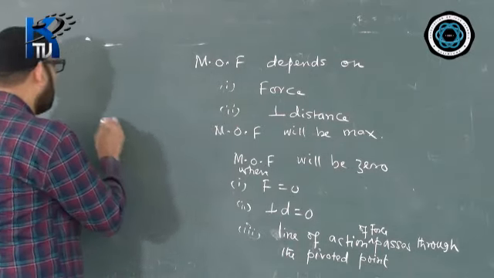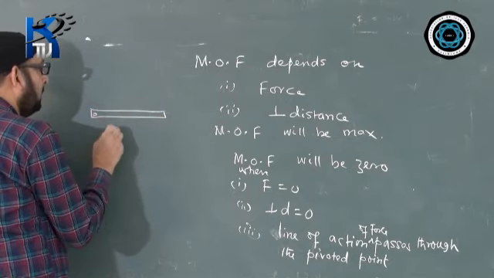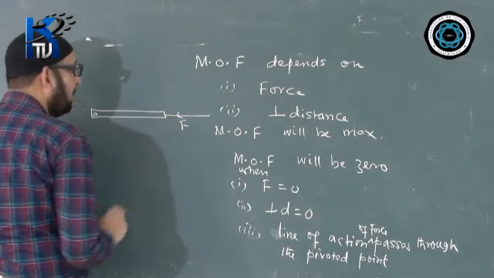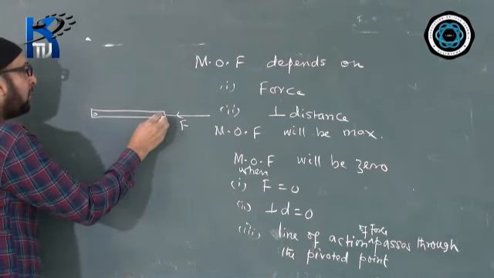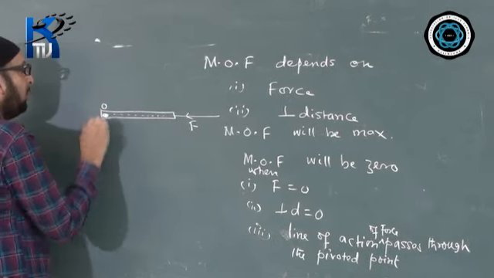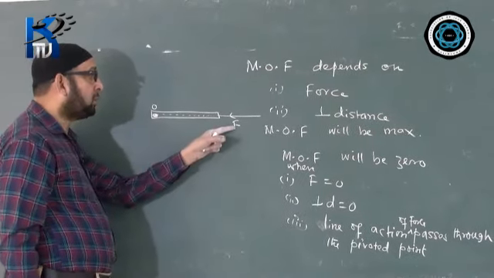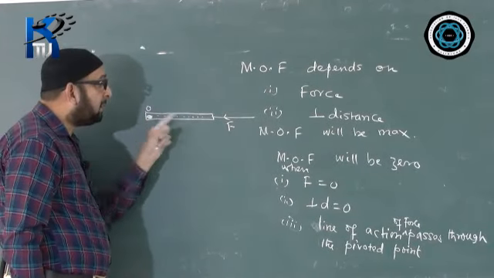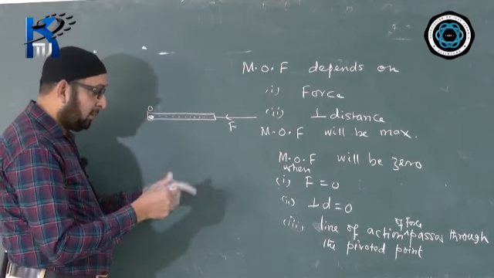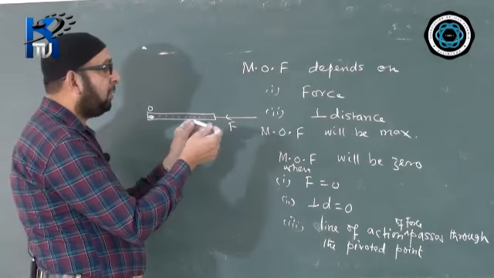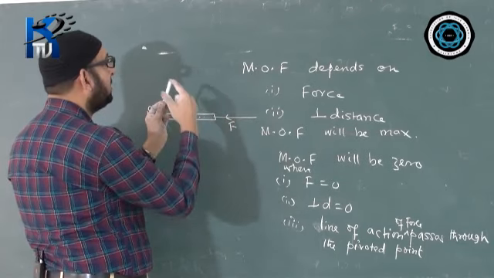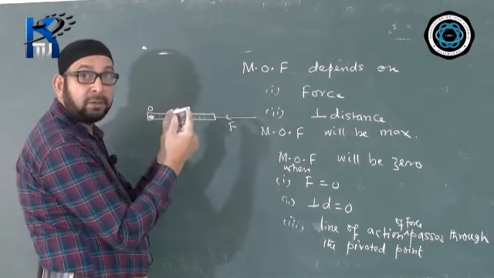What I mean to say is, let us take a body here like this. We are applying a force in this direction. We see that the line of action of force, if we extend it like a dotted imaginary line, will pass through the pivoted point. Here is the pivoted point O. Even though this force is being applied and there is a distance as well, will this force cause any turning effect? The answer is no. It is like you have a pivoted point over here and you are giving a force in this direction. Can you produce any turning effect unless the force is in this direction or this? You can't produce turning effect.